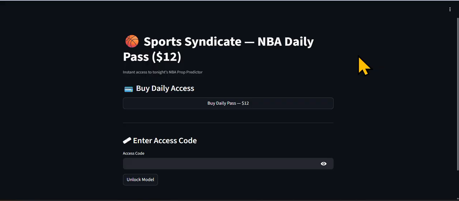All right. So let's get into the model. I'll show you how to access the model. All right. So this is the Sports Syndicate NBA Daily Pass. When you click this button, buy daily pass, all right, it'll take you to a checkout screen. You'll go ahead and check out. After you decide to check out, it will show you a success page with your access code.